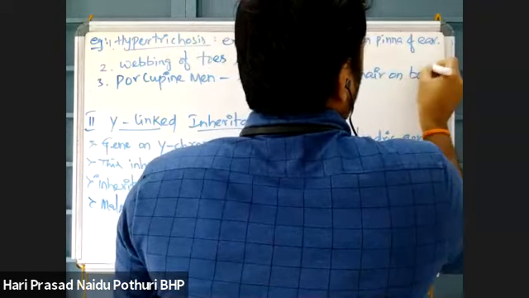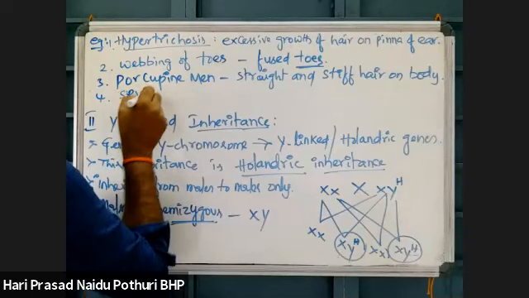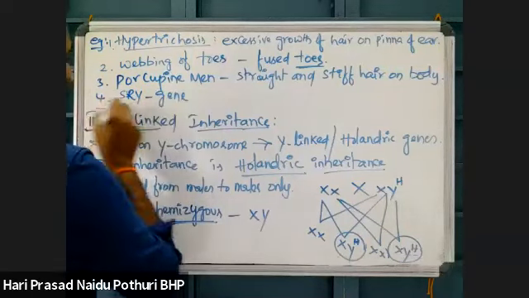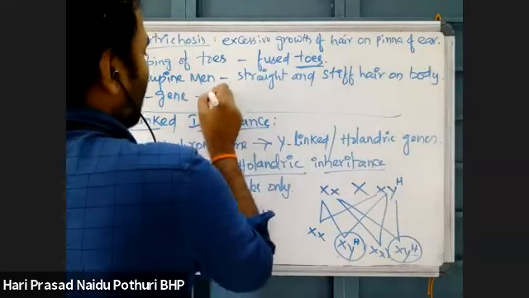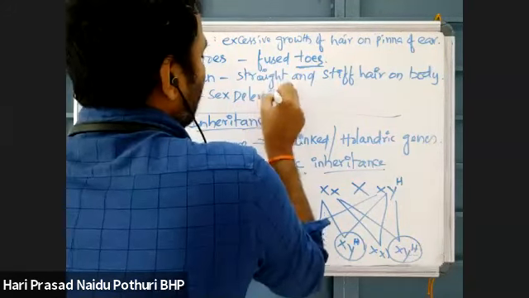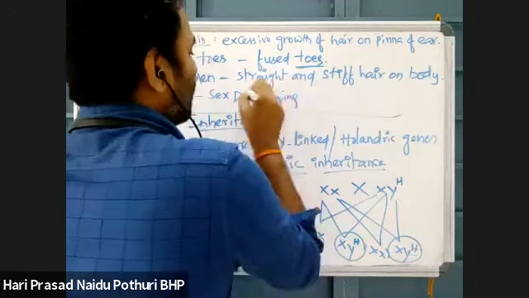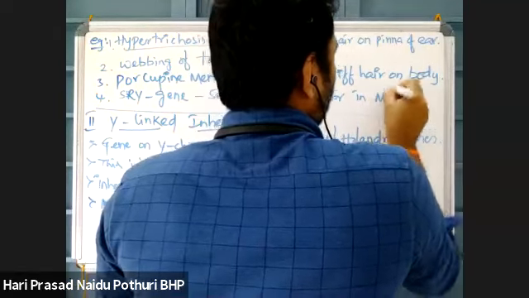Then the SRY gene, I told you. The SRY gene is also an example of Y-linked inheritance. What is this? This is the sex determining factor in males.